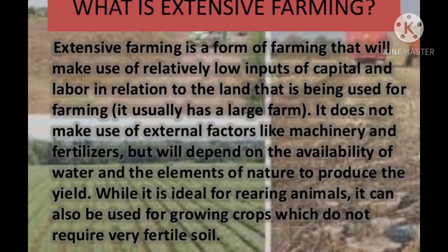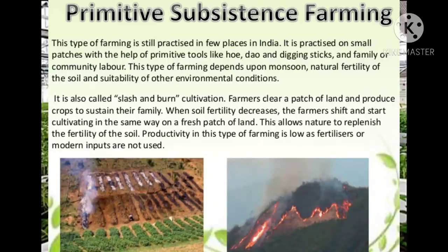If we talk about primitive subsistence farming, it means a primary level or old type of farming which is practiced on small patches of land. Shifting cultivation and nomadic herding are the types of primitive subsistence farming. So what is shifting cultivation? Let's see.